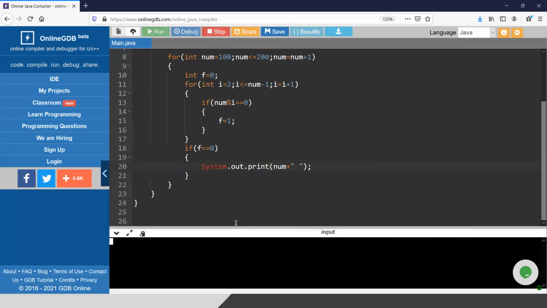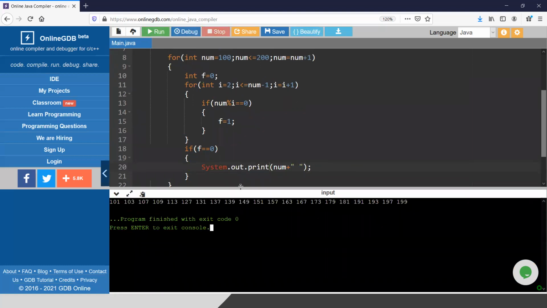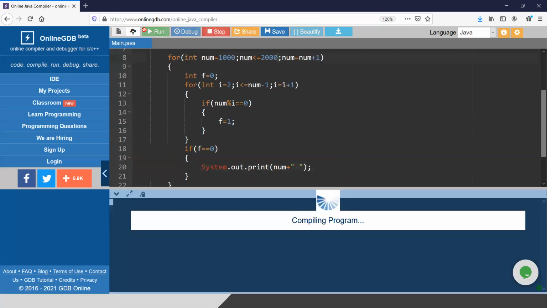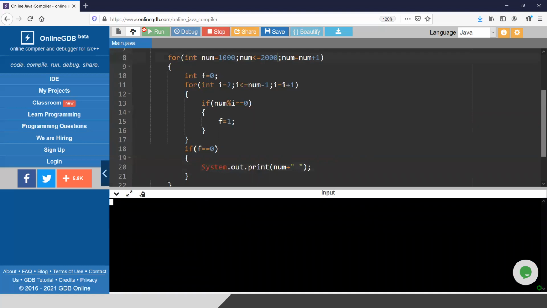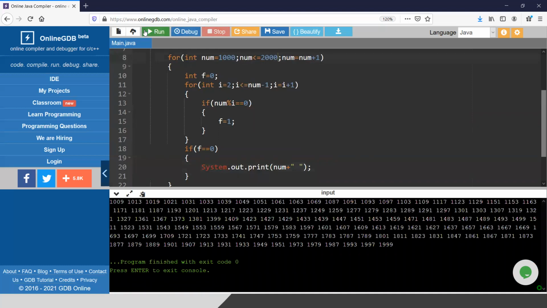So now let me run the program once again, and it is now giving me the correct numbers: 101, 103, 107, 109, and all. So I can change this range. I can change this range to 1000 to 2000, say, if I need all the prime numbers. Then the computer can quickly calculate these prime numbers. Look, these are the prime numbers between 1000 and 2000. Okay, I hope it is clear.